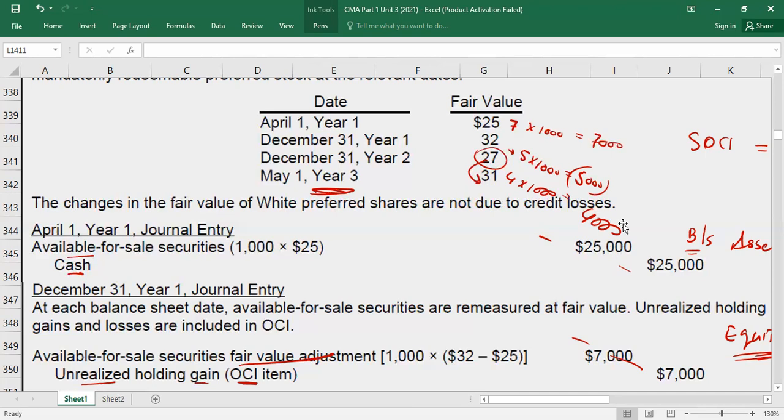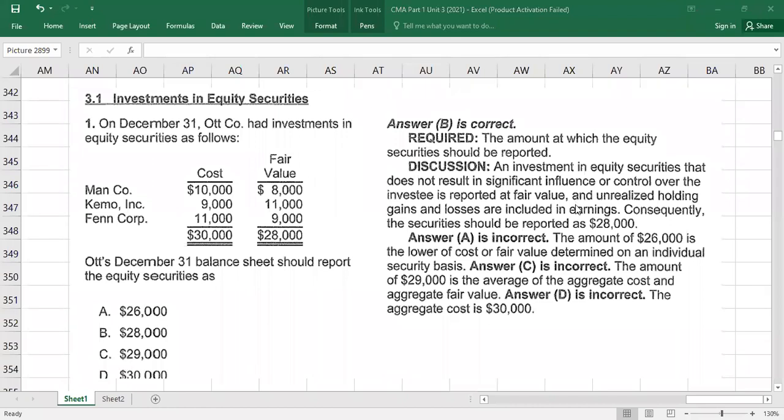So now guys, let's do a couple of practice questions and see what we have understood. So we have a quick question. On December 31st, O company had invested in equity securities as follows.